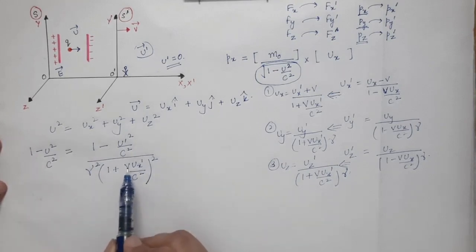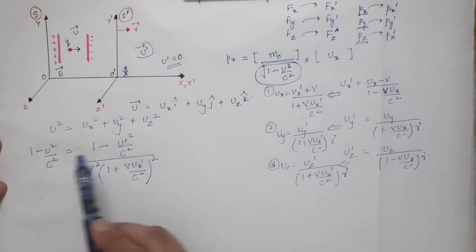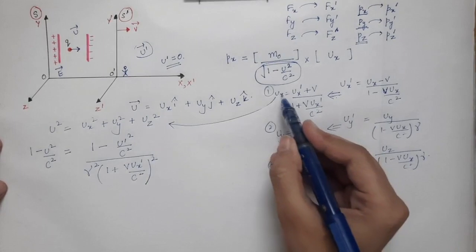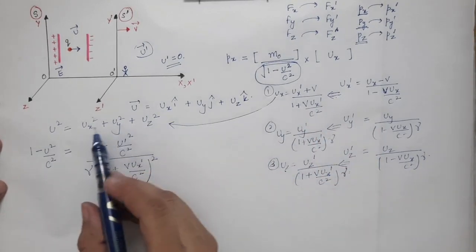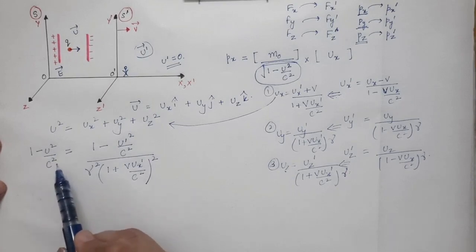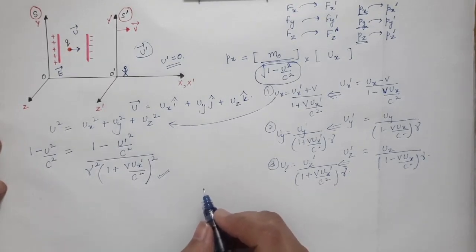So this will be the equation of 1 minus u square by c square after you put these values over here. These three equations will be inserted over here and then you will find 1 minus u square by c square, and it will come out equal to this expression.